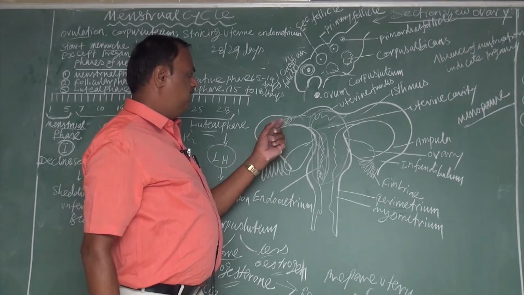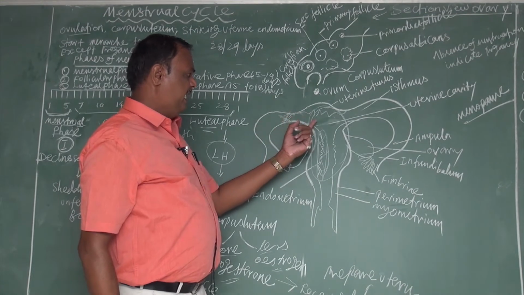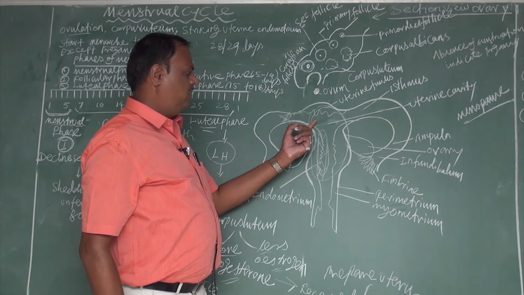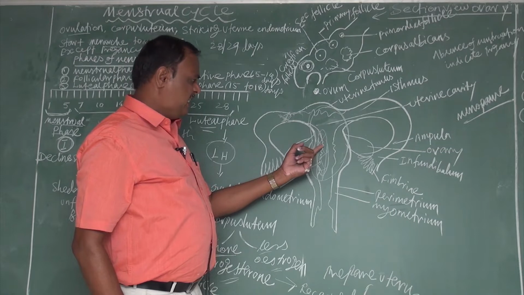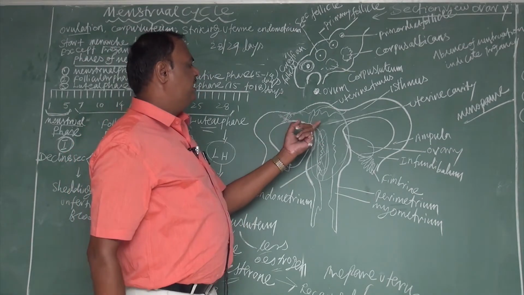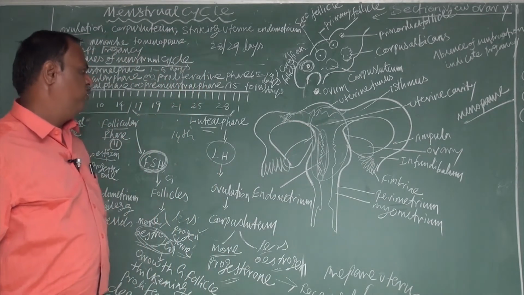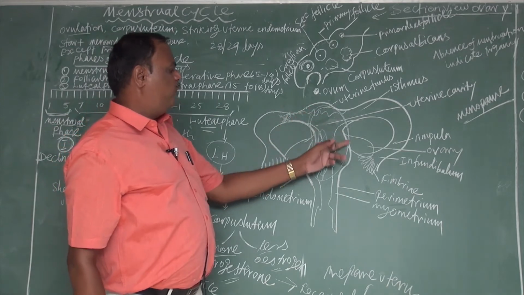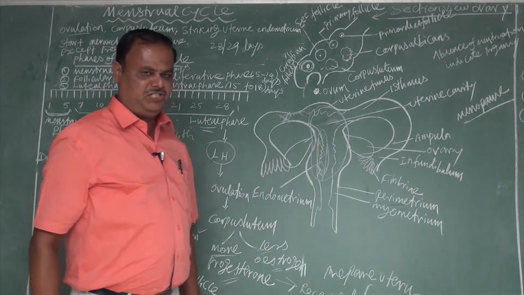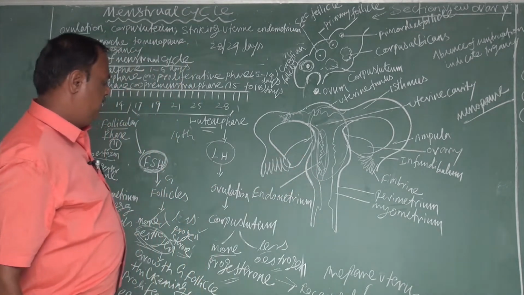Due to the secretion of progesterone, the uterus receives the fertilized egg for implantation and prevents contraction of the uterus during pregnancy, and there is also secretion of nutritious fluid for the developing embryo or fetus. That's why progesterone is highly essential.